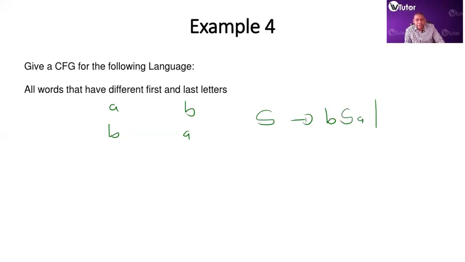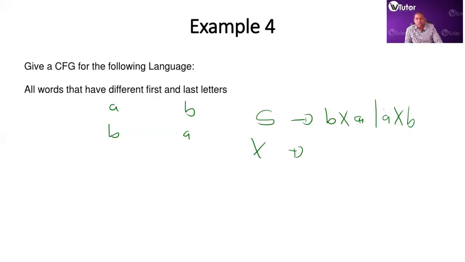Let me not use S, let me use X. If you start with an A, I want you to go to X and end with a B, right? And then X can now be anything.